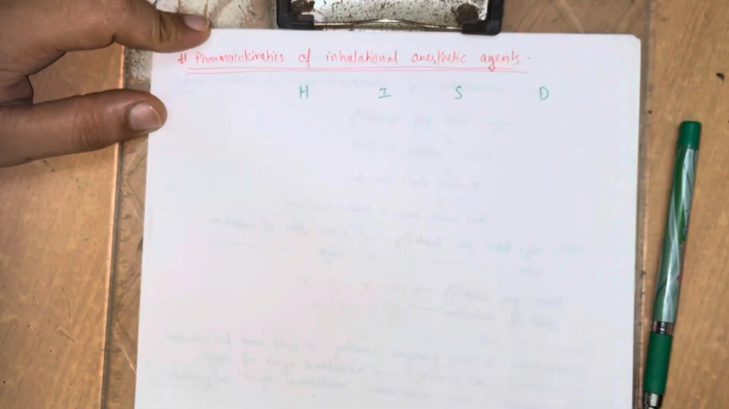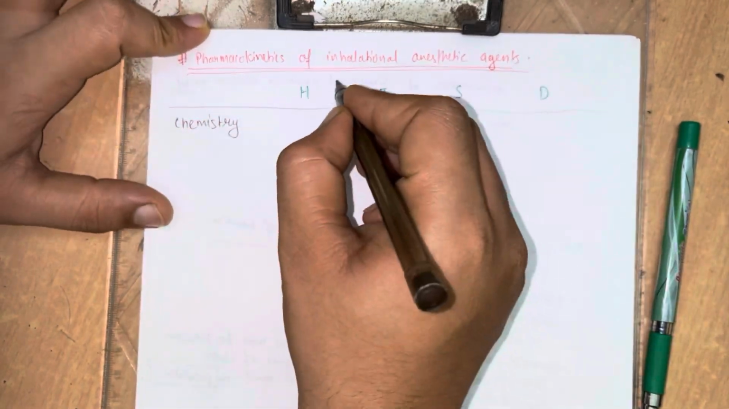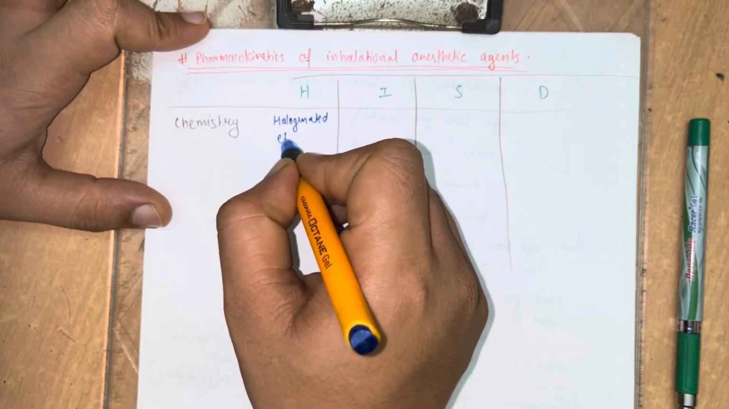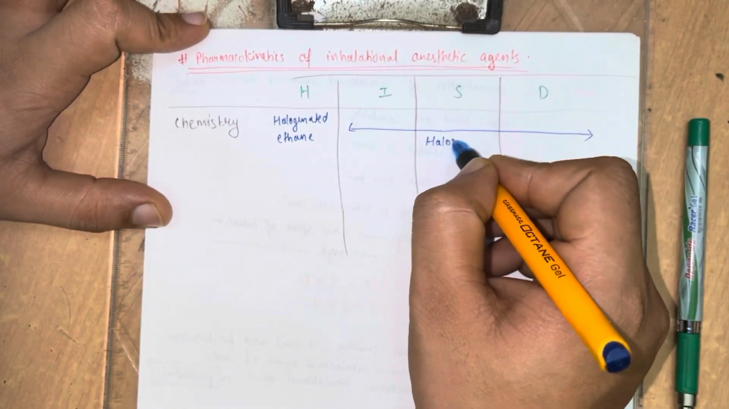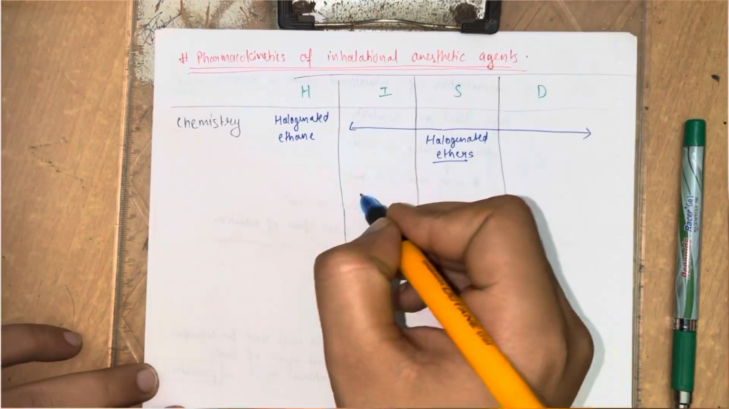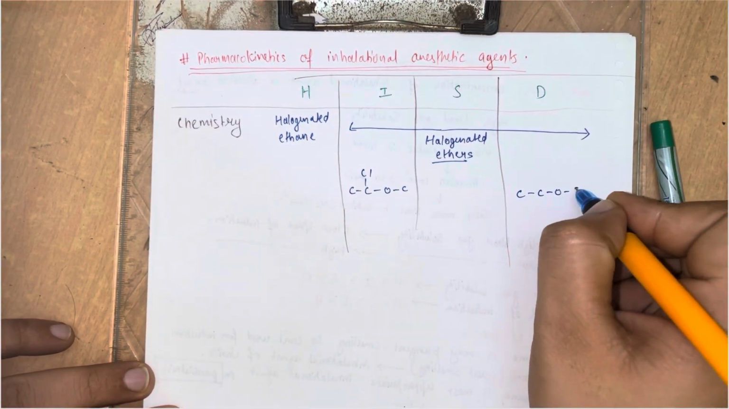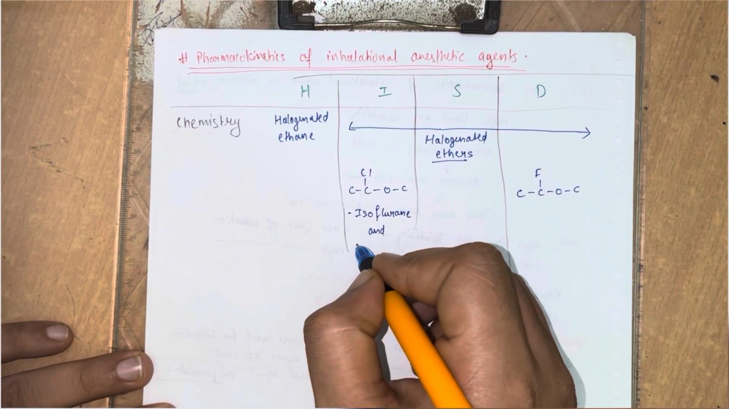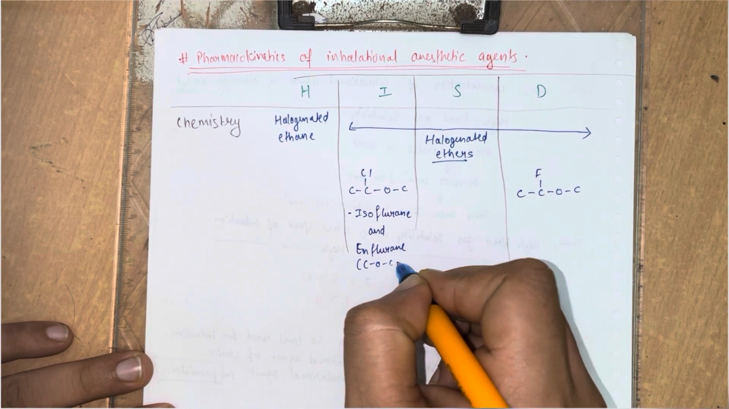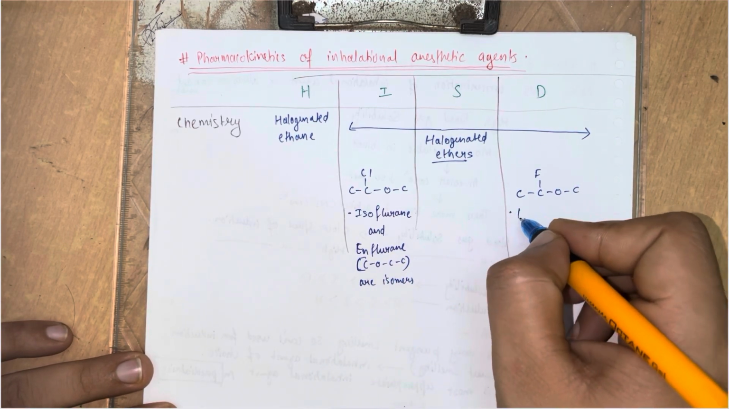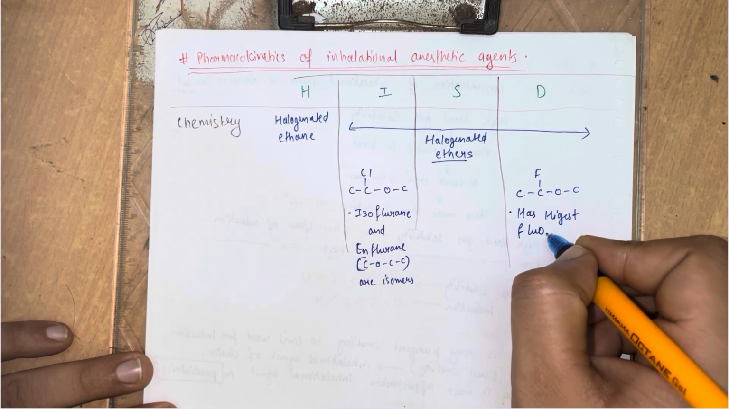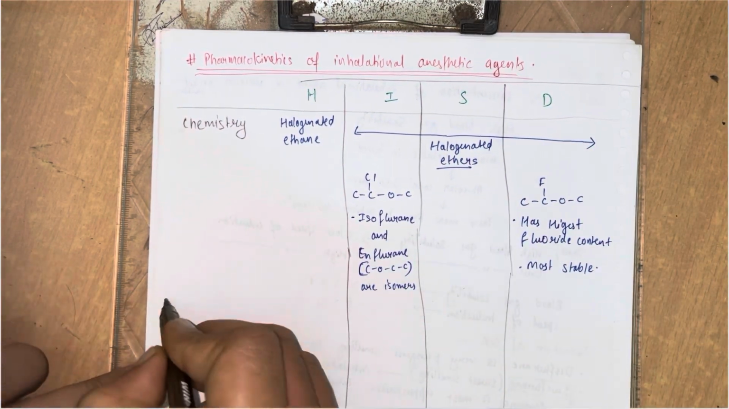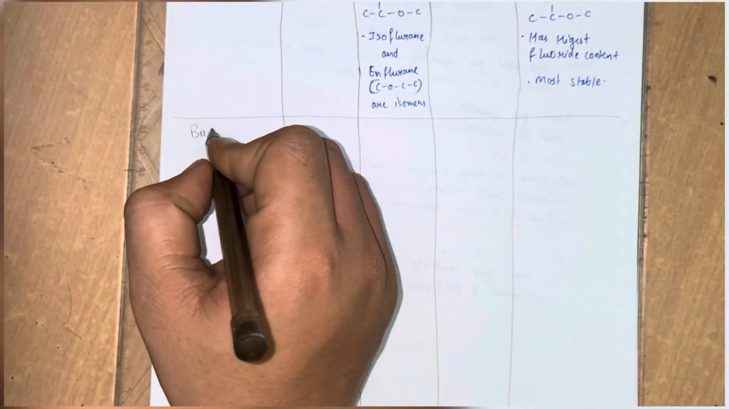Now I'll talk about the pharmacokinetics of the inhalational anesthetic agents. Let's talk first about the chemistry of these drugs. Halothane is a halogenated ethane, and the rest of the three are halogenated ethers. Let's discuss the chemical structure. The chemical structures are shown in the figure, and here we have to remember that enflurane and isoflurane are just isomers. Desflurane has the highest fluorine content, so it is the most stable of all the inhalational anesthetic agents.